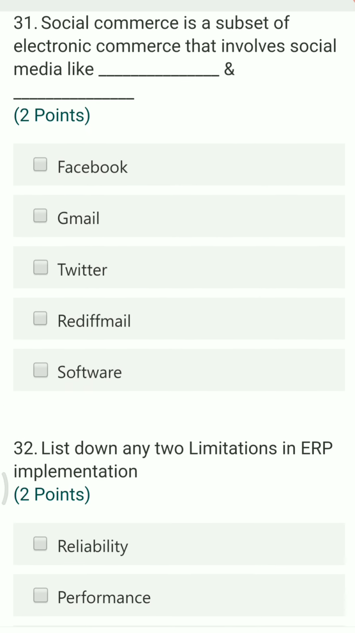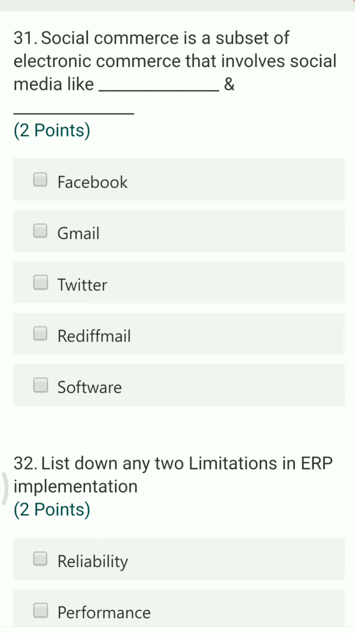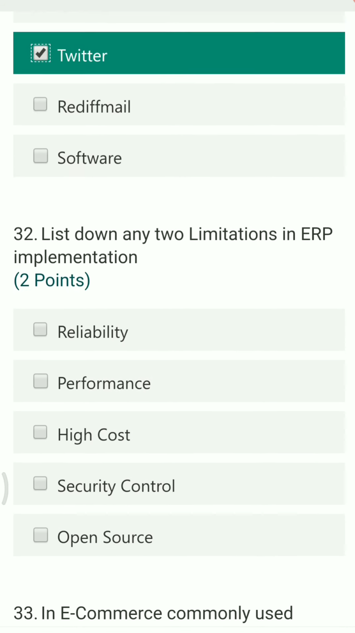Next question. Social commerce is a subset of electronic commerce that involves social media like ___ and ___. Here all of them are social media except software, but Facebook and Twitter is the right answer.